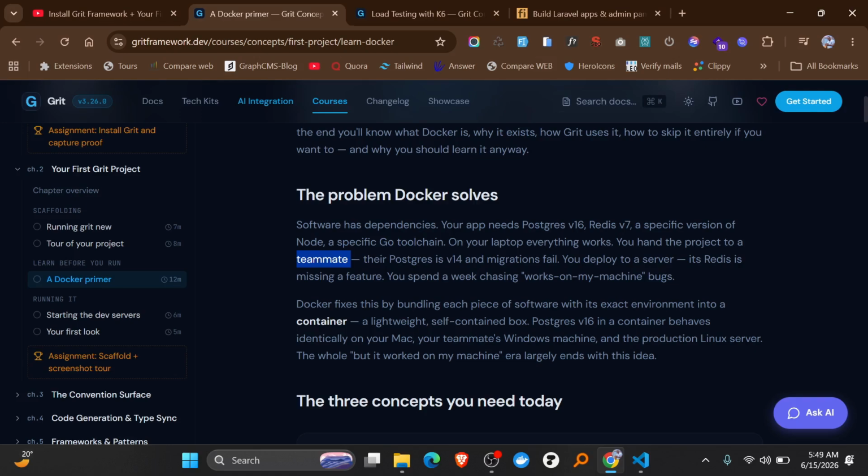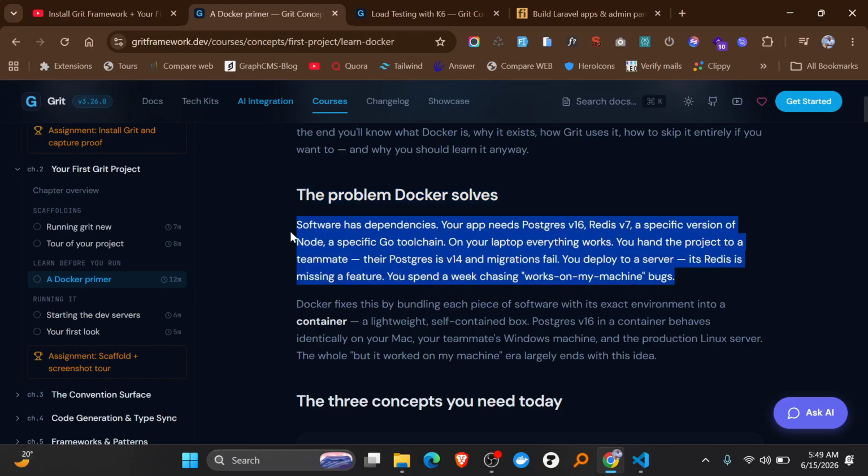Migrations fail. You deploy to a server, and Redis is missing a feature. You spend a week chasing "works on my machine" bugs. This is a typical problem that I personally have experienced. You give someone a project, they download it on their machine, they run dependencies, and something is not working. And the fix is Docker.